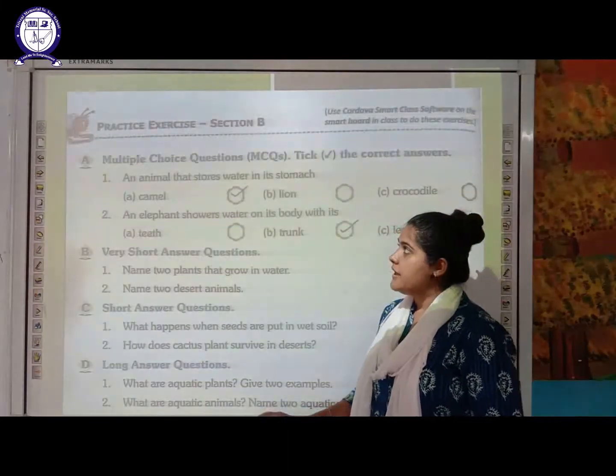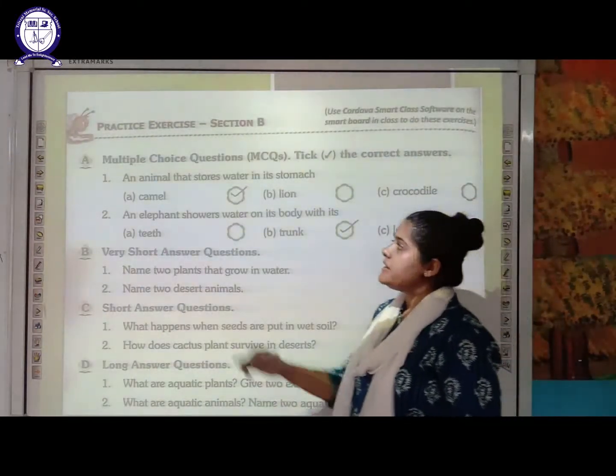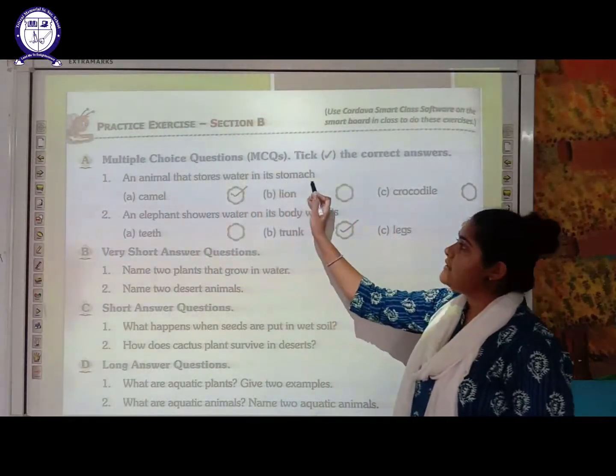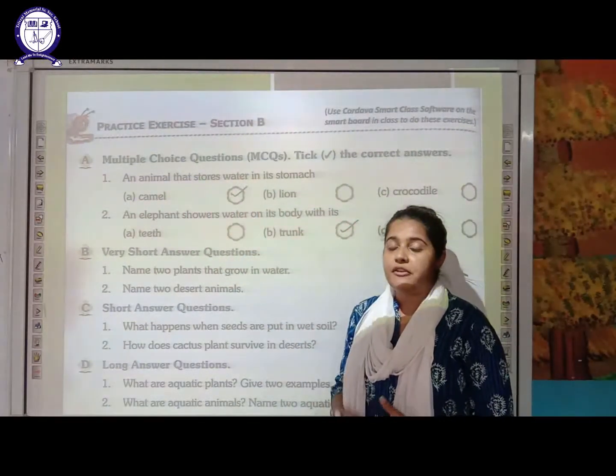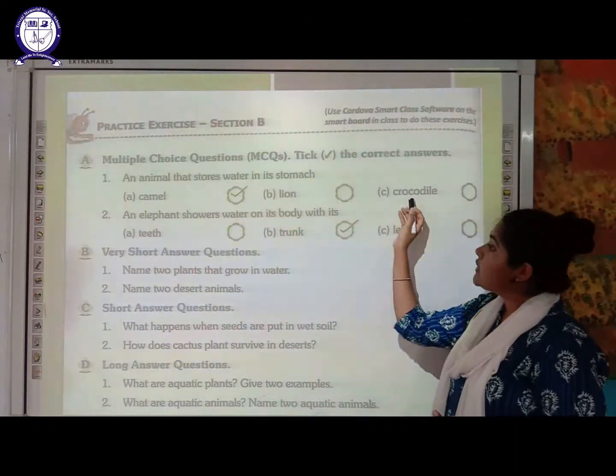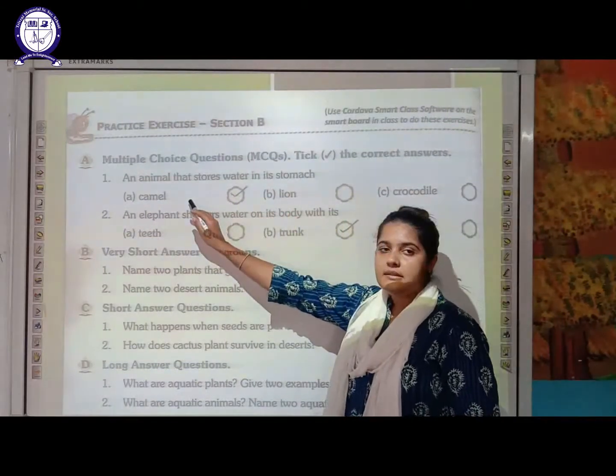Let's move on to the next part of the exercise. First multiple choice question here is, an animal that stores water in its stomach. So which animals have a feature of storing water in its stomach? A camel, a lion or a crocodile? So the correct answer is camel.